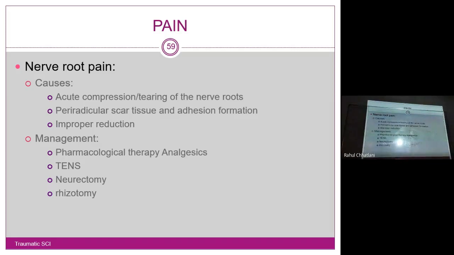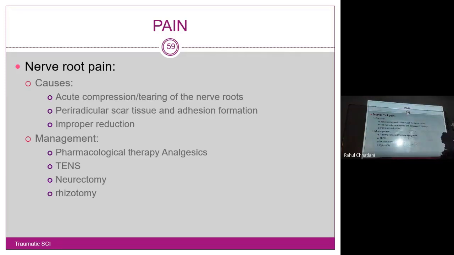Nerve root pain. What causes this? Acute compression or tearing of the nerve roots. Now, when the muscle is damaged, the layers above the muscle and also the bone is damaged, with bone fracture, there are chances the nerve may also get compressed, impinged, or cut, partially cut. If the sensory nerve is completely cut, then what happens? Sensation loss, anesthesia. If it is partially affected, that means there are chances the patient will have different types of sensation, like paresthesia, burning type of sensation, hypoesthesia, or even hyperesthesia.